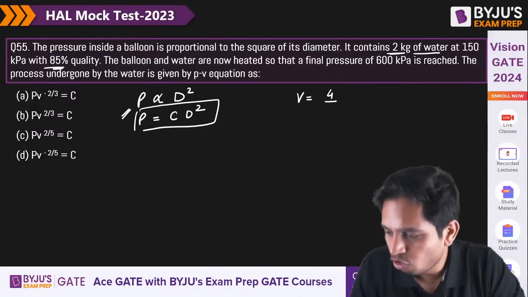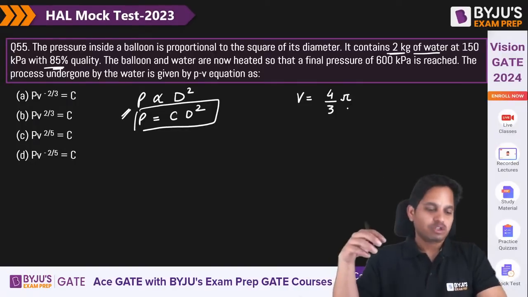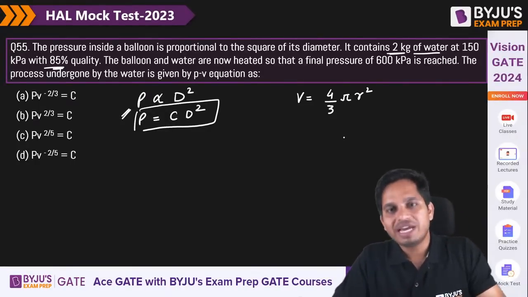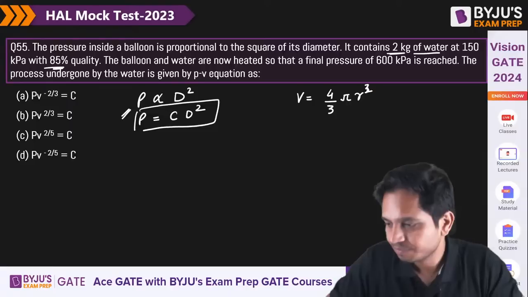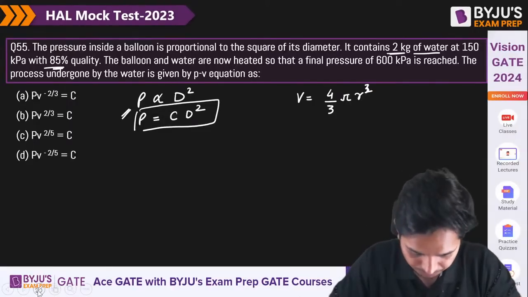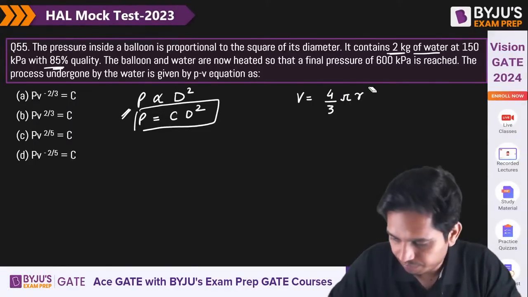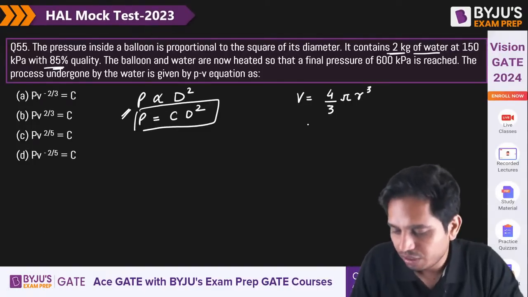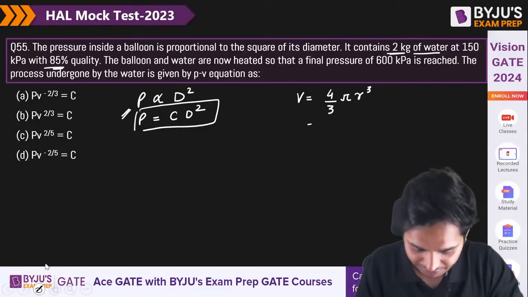It is 4 by 3 pi r cube, sorry, I said square. So what can I do? Just 1 second, let me write it at a different place.